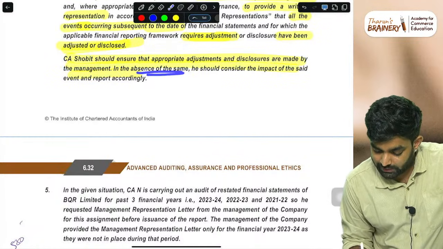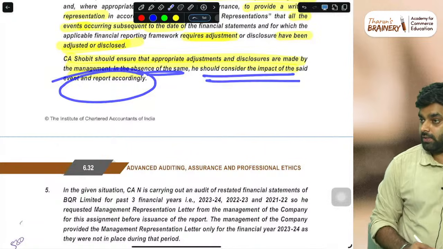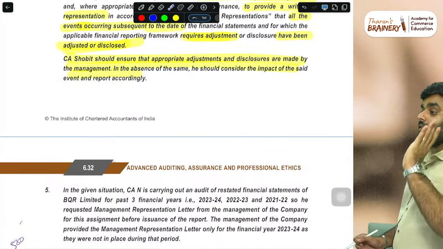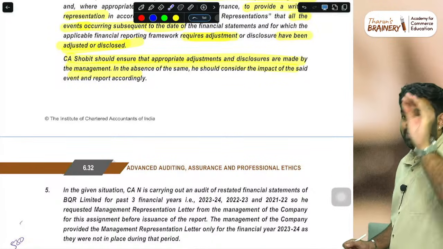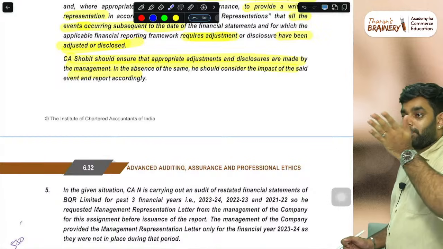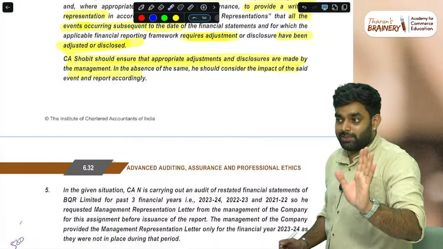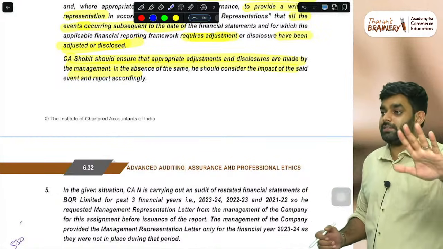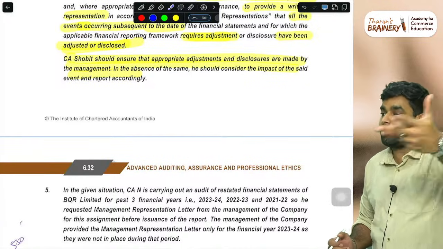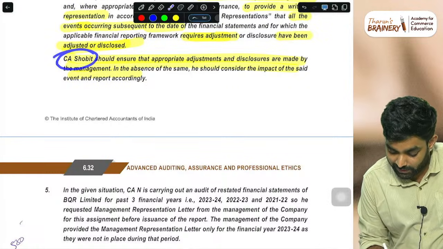In the absence of the same, he should consider the impact. So here in the question, it is not mentioned whether management has disclosed or not disclosed. They just said management is going for an out of court settlement. It is not mentioned whether management disclosed it or not. So don't make any assumption. Just say, as per the situation, if management is disclosing, see whether management is doing it properly, then the auditor can issue the report. Same thing. Diplomatic answer.